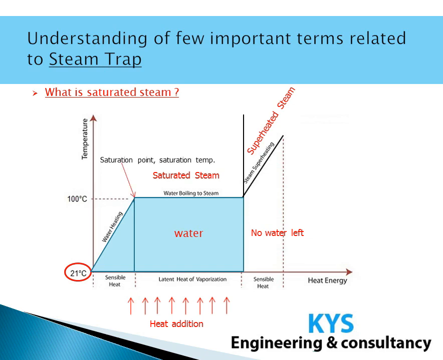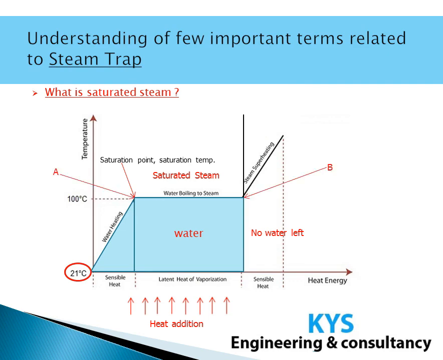If we further heat the system, the evaporation will continue, but the temperature of the steam will not rise, because the heat which we are adding to the system is used for converting water molecules from the liquid phase to the gaseous phase by taking latent heat of vaporization. Once all water is converted from the liquid phase to the gaseous phase, then if we further heat the system, the temperature of steam will rise.